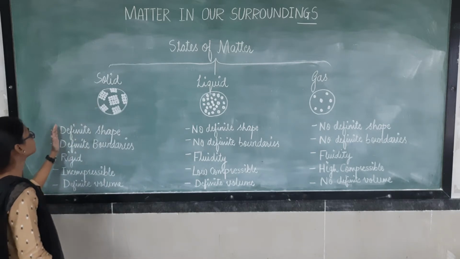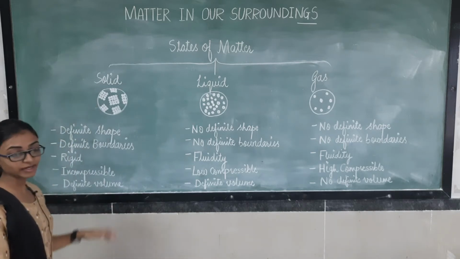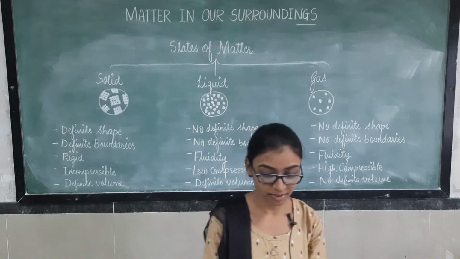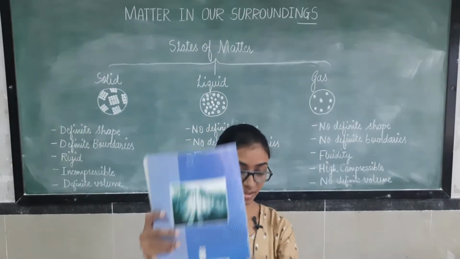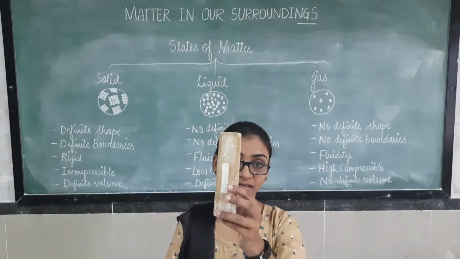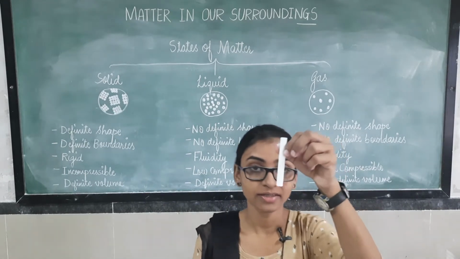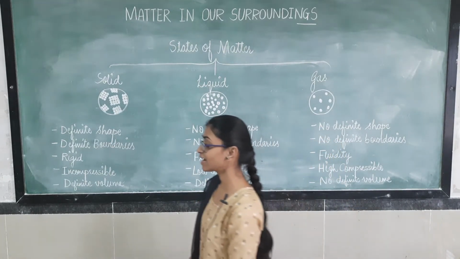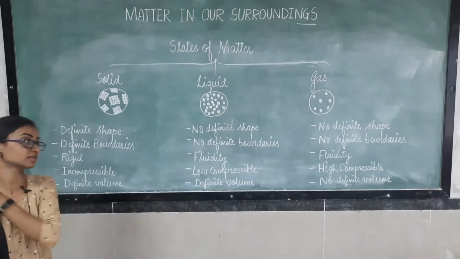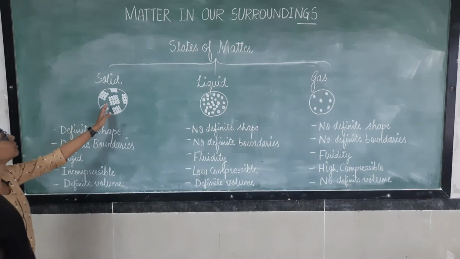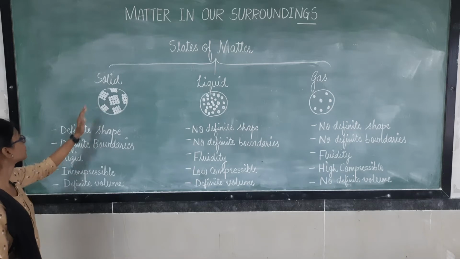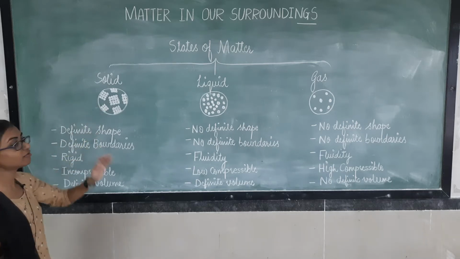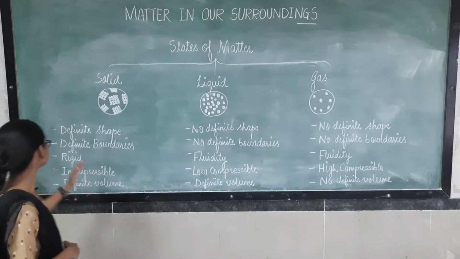They have a definite shape. You have seen this book, this duster, this chalk. They have a definite shape. Why? Because they do not have much space in between, that's why they have a fixed shape.